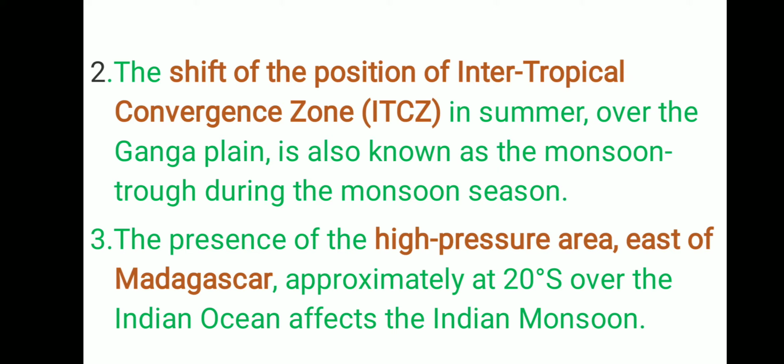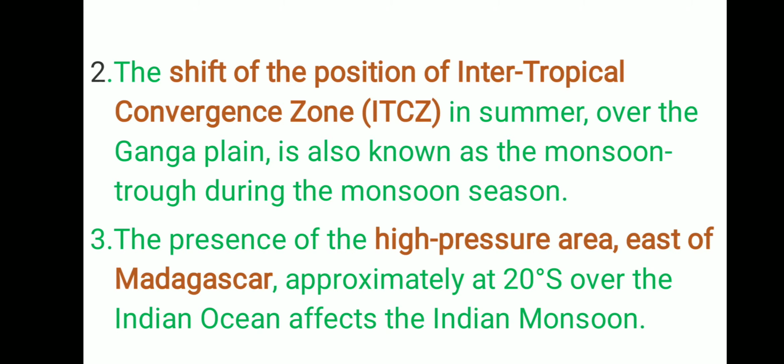So when the wind starts moving towards a low pressure area, it crosses the equator, and due to the Coriolis force, as we have discussed earlier, the air is deflected to the right when the wind crosses the equator. So here the wind, after crossing the equator, turns towards its right, deflects and goes towards the Indian mainland. And what happens is that the whole of the moisture is shed on the Indian mainland.